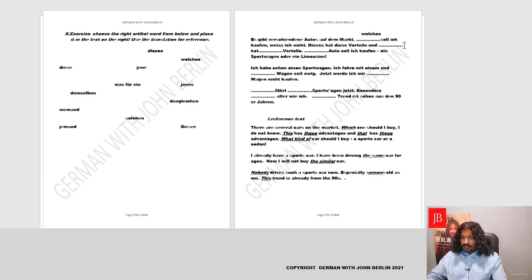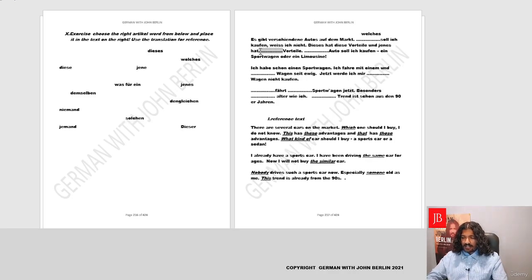So that is basically, we learned jen, and we're talking about Auto. So it'll be basically nominative neutral. So nominative neutral is basically der, die, das. So from das we get jenes. Jenes hat.